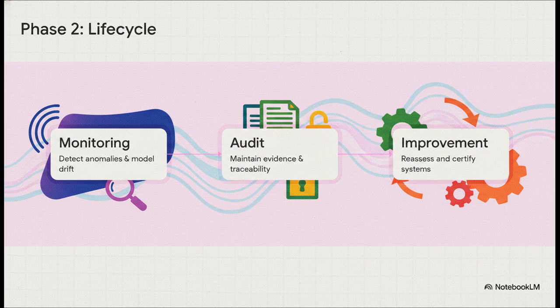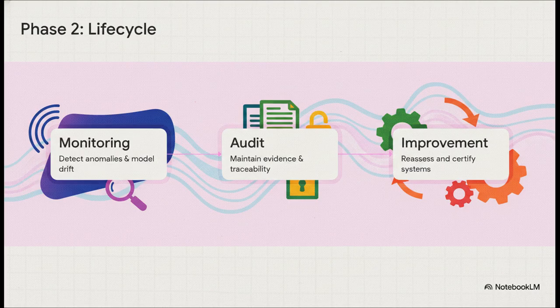Okay, so then we operationalize the life cycle with the second phase. This is about treating security not as some static one-time checklist, but as a continuous loop. Pillar 4 is monitoring. You've got to watch these systems in real time, detecting anomalies or model drift, when an AI's behavior just unexpectedly changes over time.